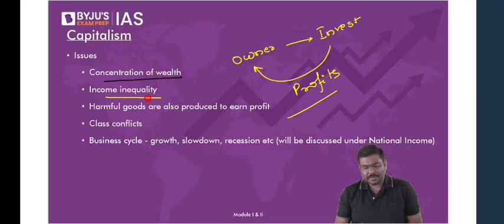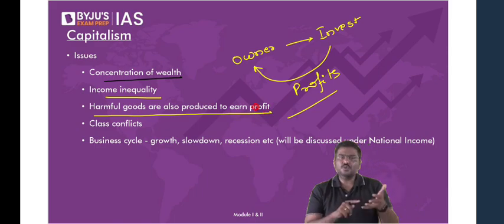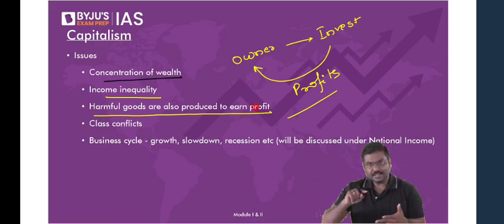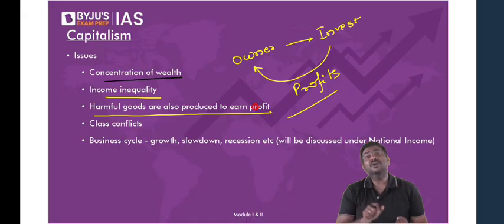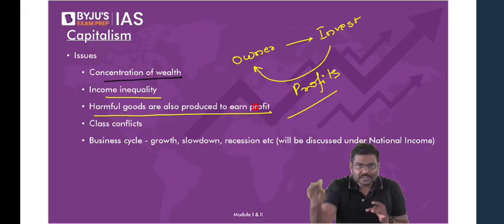Income inequality will also be present. Harmful goods are also produced in order to earn profit, such as tobacco, alcohol, machine guns, etc. And some of you asked me earlier, sir, if tobacco is harmful, if alcohol is harmful, why is the government of India allowing the sales of it?